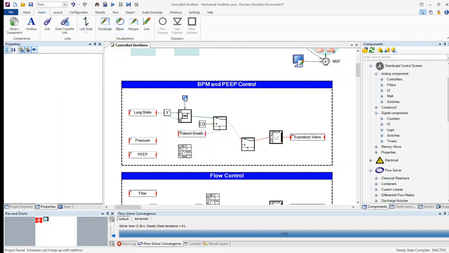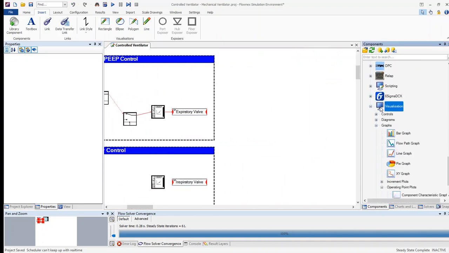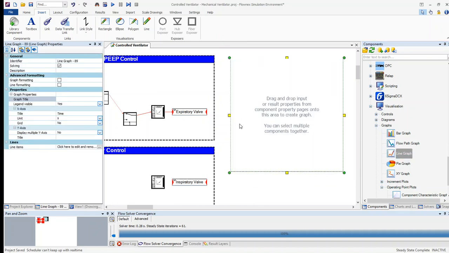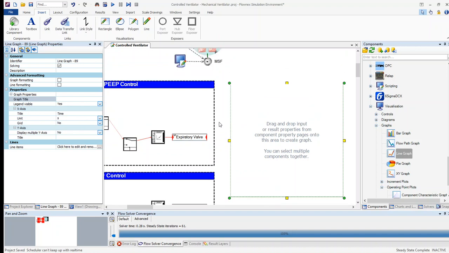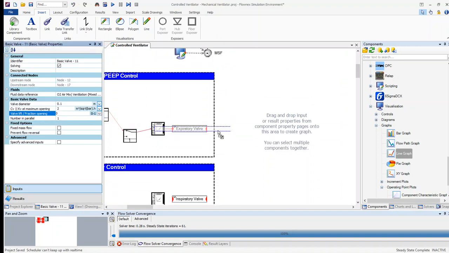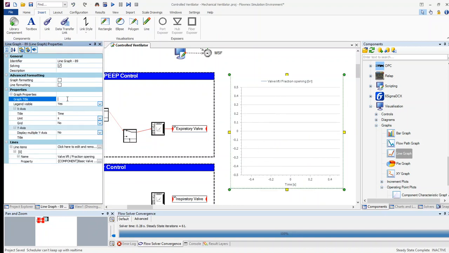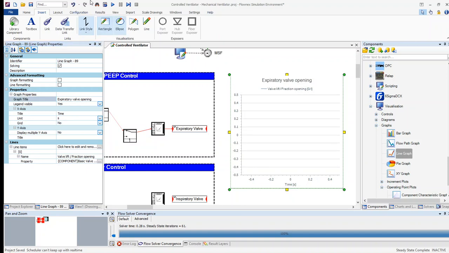We now want to display the results on our canvas, so we can go down to visualizations, graphs, and select a line graph. What we want to display is the opening of the expiratory valve, so we can simply select the component, select the fraction opening, and drag and drop it on the canvas as shown. Now we want to give our graph a title. This is the expiratory valve opening. And we can simply solve and run the network.